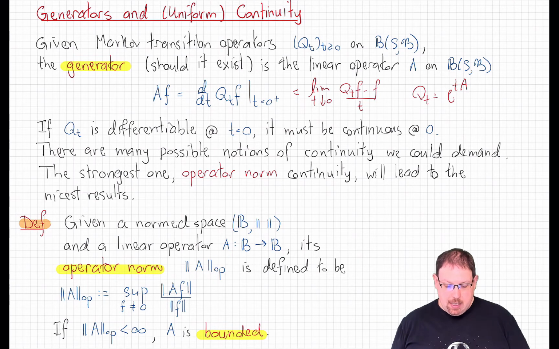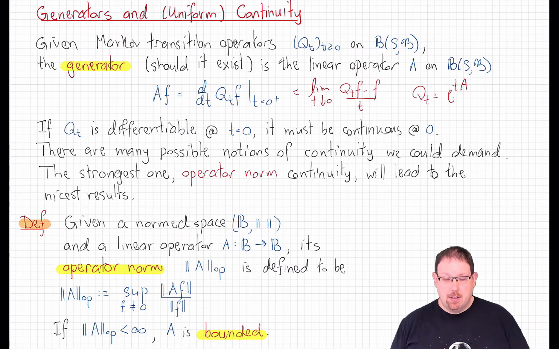But Q_t is a family of operators. It is a function from the positive real line into the space of operators on the space of bounded measurable functions on our state space. There are a zillion different topologies we could use on that space in order to measure the continuity of this operator. So we're going to focus, for now, on the strongest possible topology that we would want to use there, and that, we'll see, will give us the nicest possible results. And that is the operator norm topology.